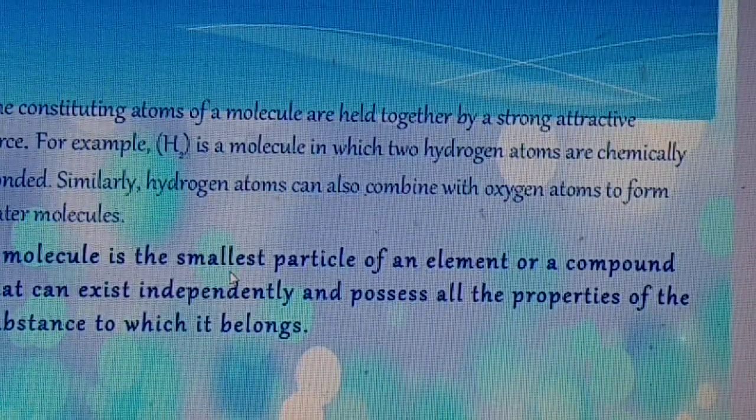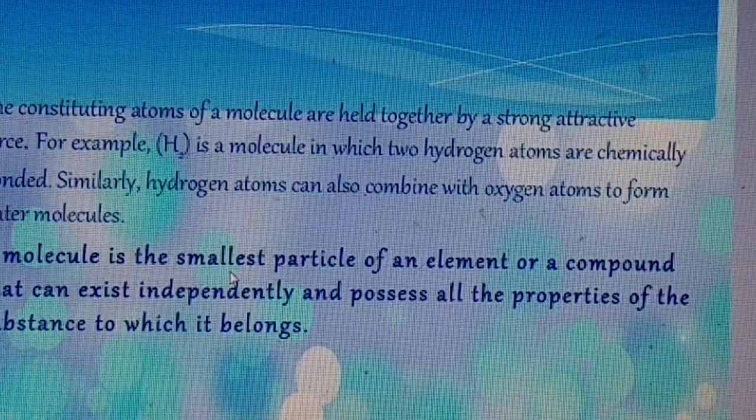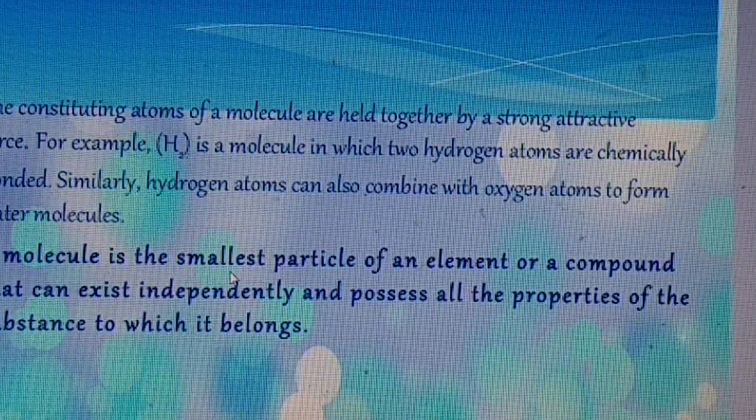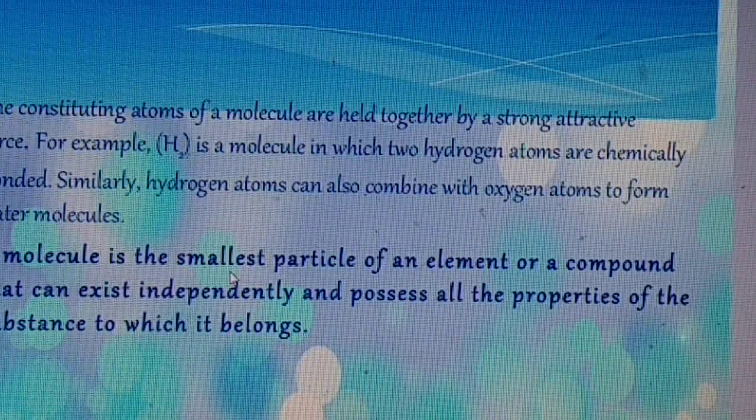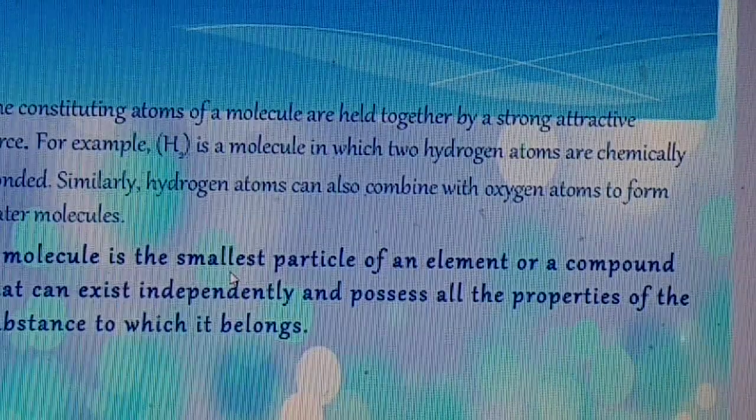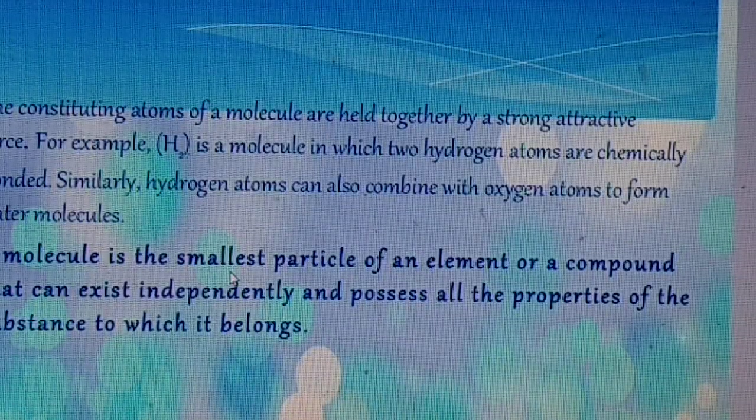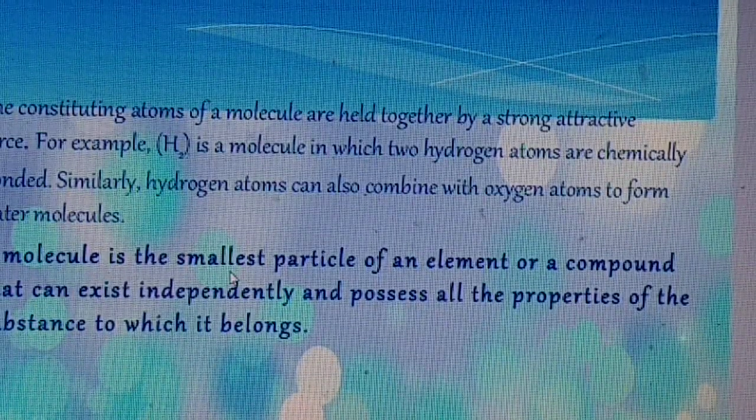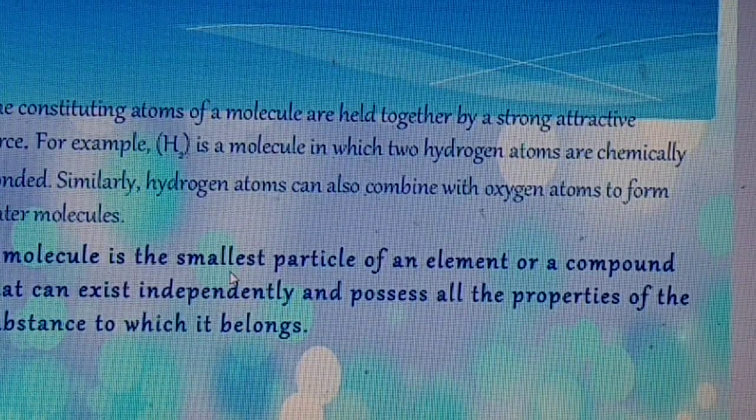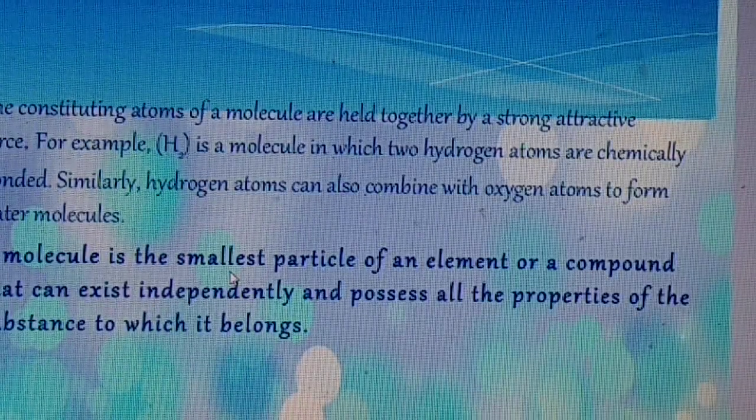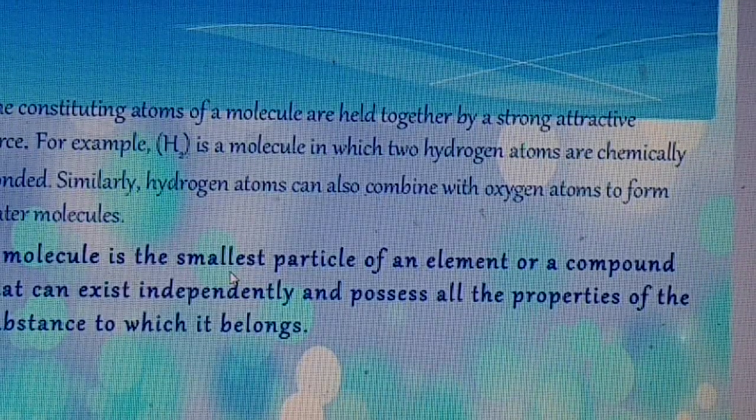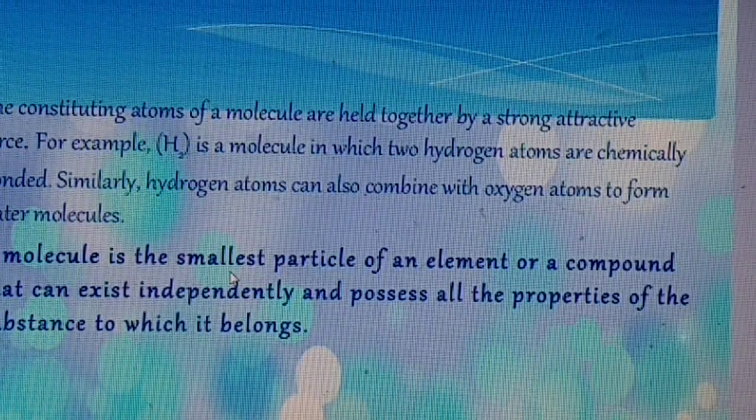A molecule is the smallest particle of an element or a compound that can exist independently and possess all the properties of the substance to which it belongs. So this is the perfect definition of molecules. So give examples of the compound molecule, give examples of the elementary molecules. You have to learn, my dear children.